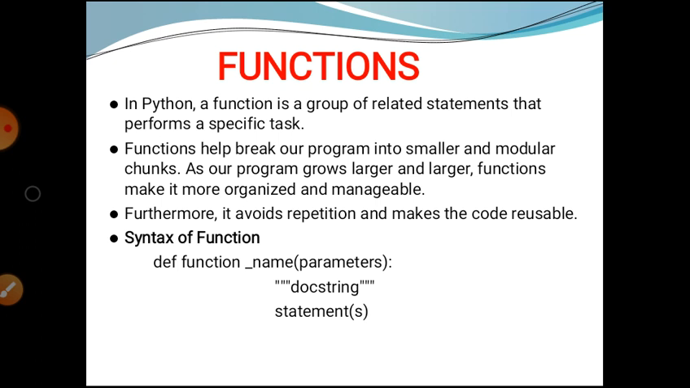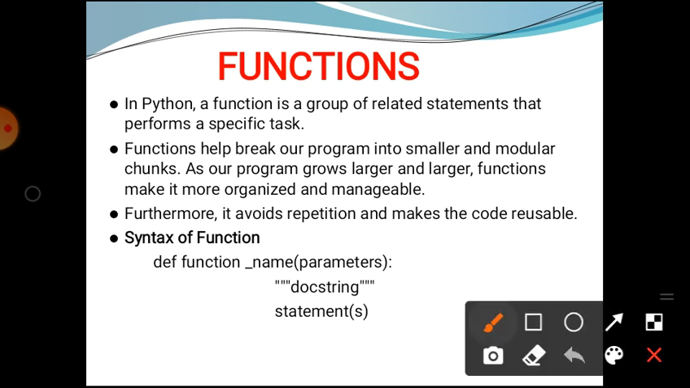The function block begins with the keyword def followed by the function name and parentheses. The code block of each function starts with a colon and is indented. In Python, a function is a group of related statements that perform a specific task. That means functions are used to perform a specific task which is related to the statements.